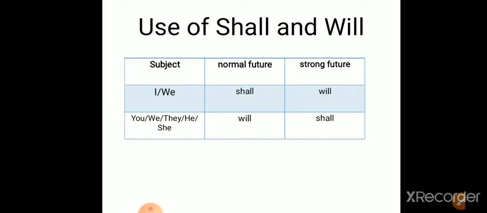Okay. Now when we are talking about strong future, that means any kind of emotion if we are generating into it, what will happen? The structure will change. That means shall will be replaced by will and will be replaced by shall. That is, where we were using shall, we will use will, that is with I and we. And with you, they, he and she, we will use shall.